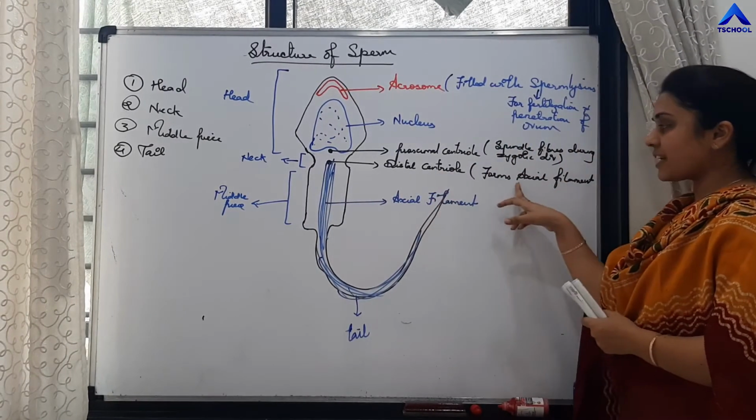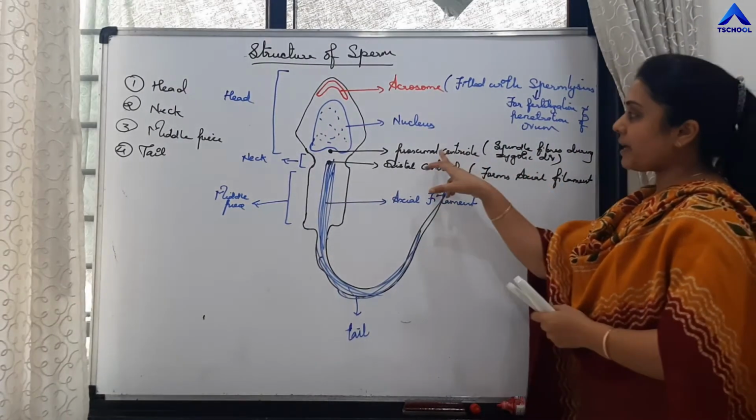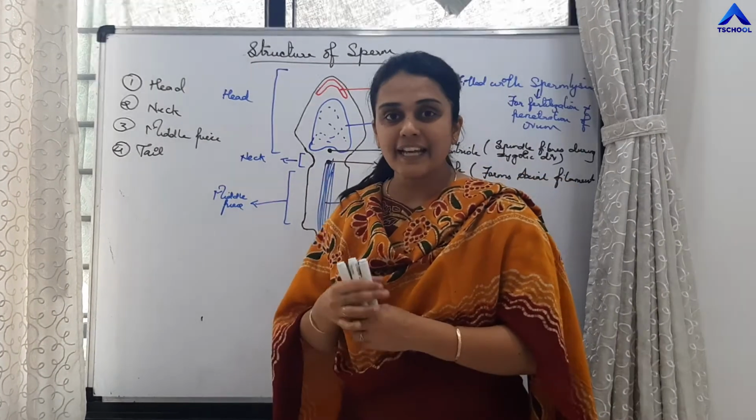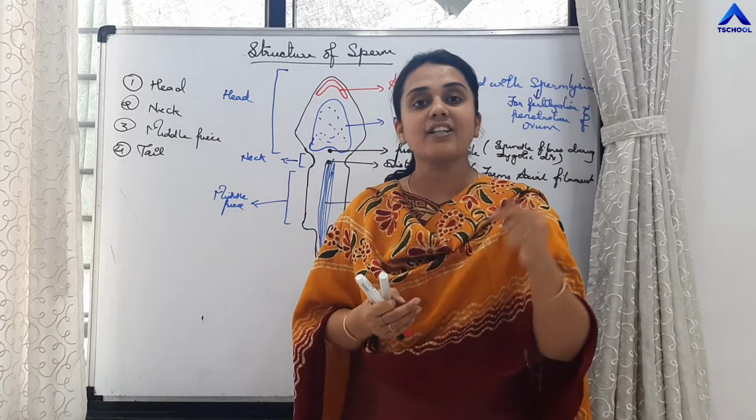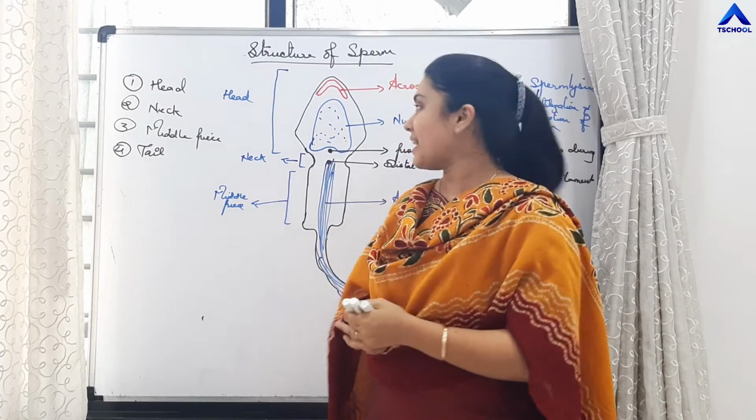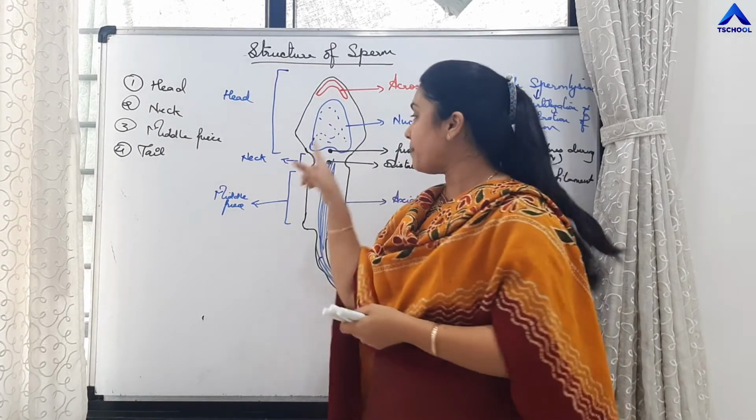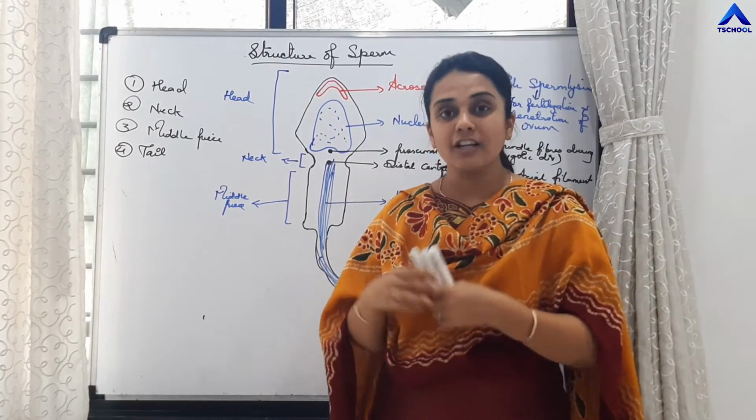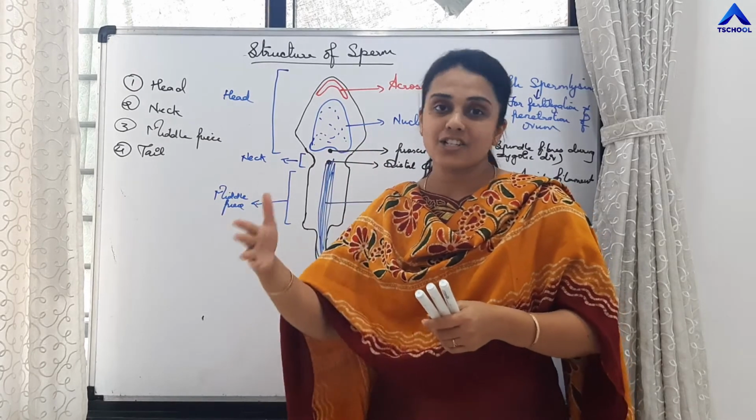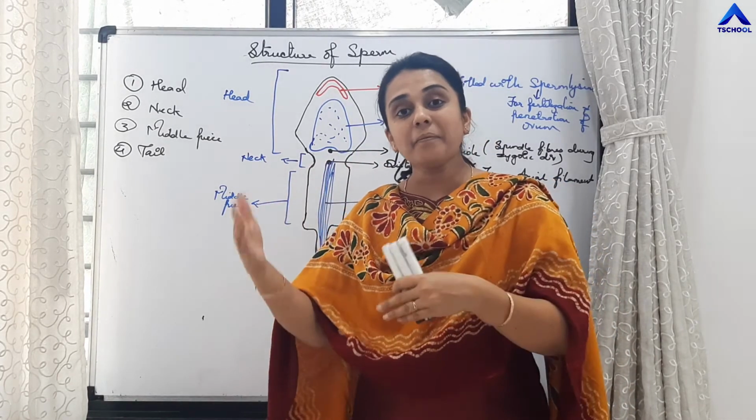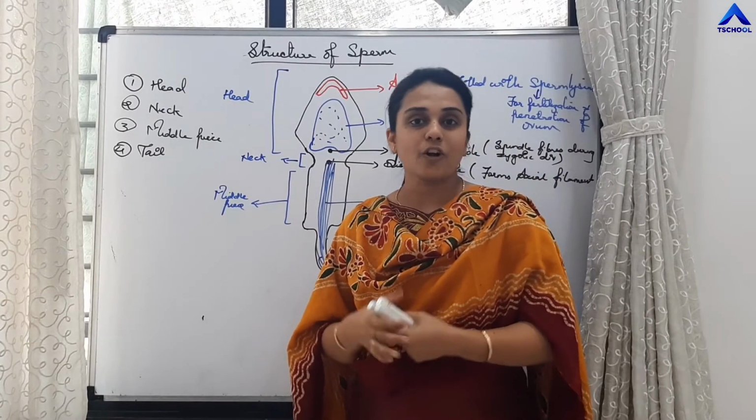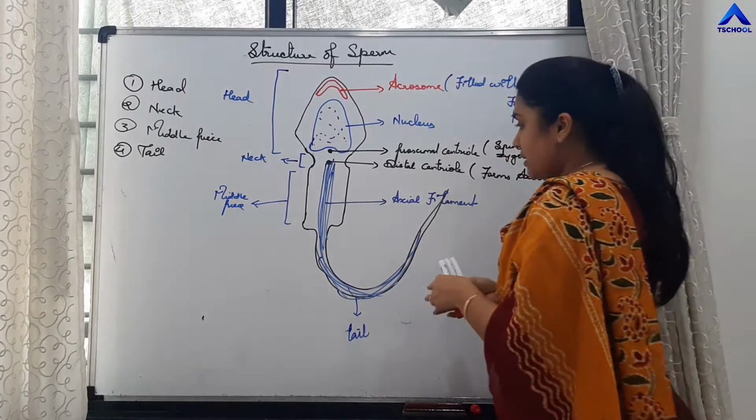So function of distal centriole is formation of axial filament, and function of proximal centriole is to penetrate inside the ovum during fertilization. So what is getting inside the ovum during fertilization is the nucleus of the sperm as well as proximal centriole. And then once zygote is formed, this zygote undergoes cleavage to form multiple cells. During that mitotic division, this proximal centriole is involved in the formation of spindle fibers, right?